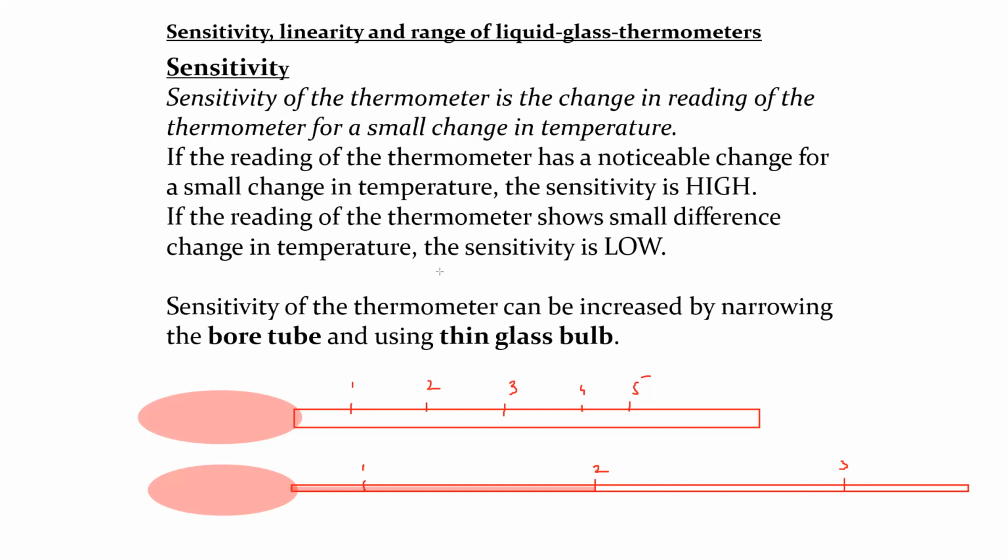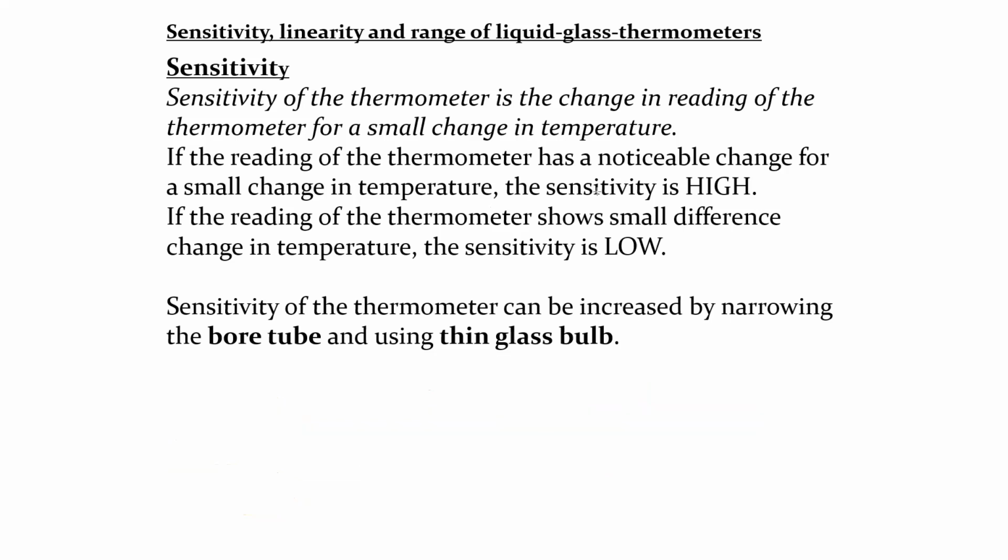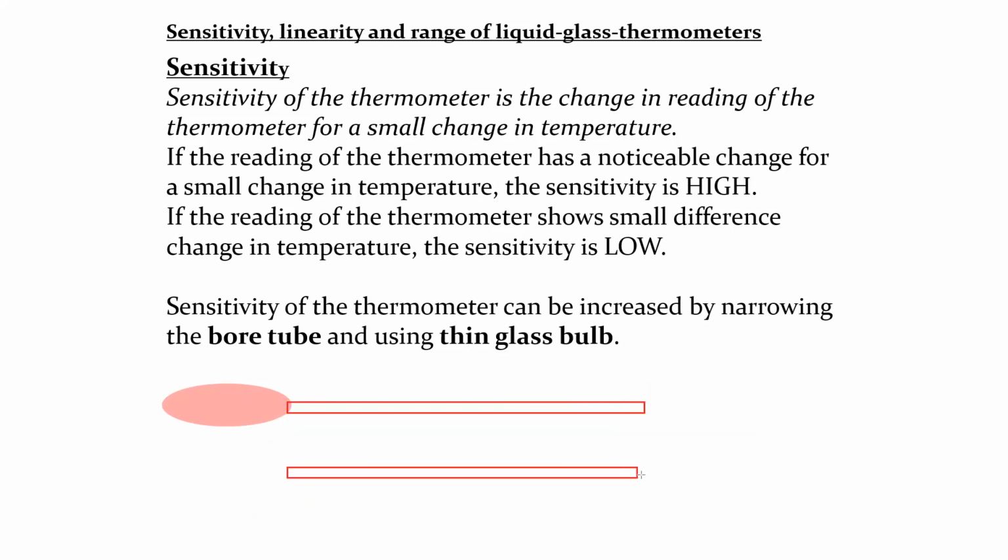What is the second way of making it more sensitive? We can use a large bulb. Here it is written thin bulb, but it refers to a large bulb. So for example, if you have a thermometer and you want to make it sensitive, you keep the capillary the same size, but instead of changing the capillary, you change the bulb.